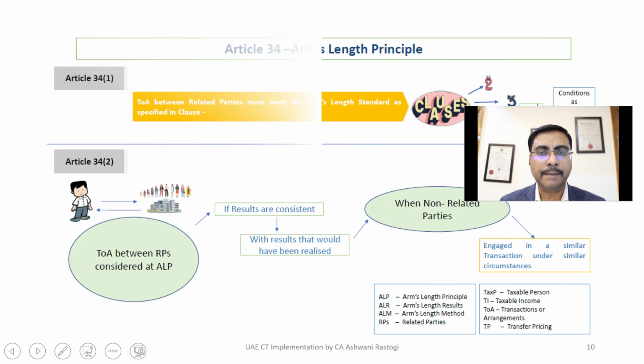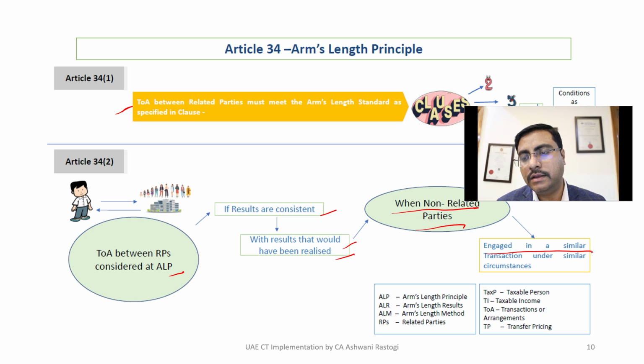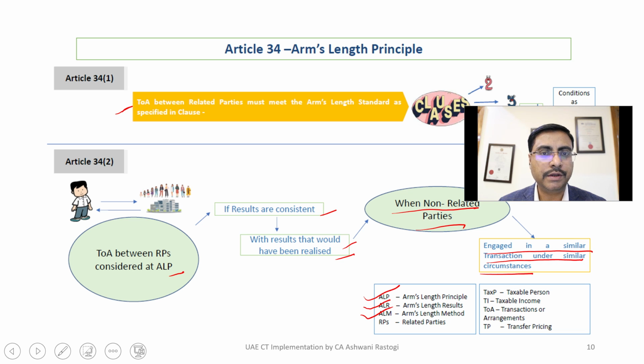So we have to discuss the arm's length principle in detail. Your transaction or arrangement between the related parties must meet the arm's length standard as specified. A transaction or arrangement between related parties is considered at arm's length if the results are consistent with the results that would have been realized when non-related parties engage in a similar transaction in similar circumstances. You must follow the arm's length principle and the arm's length method. Related party transactions should be at arm's length.